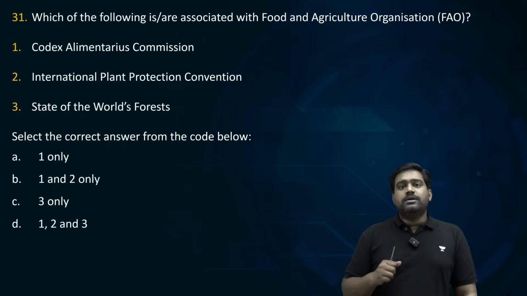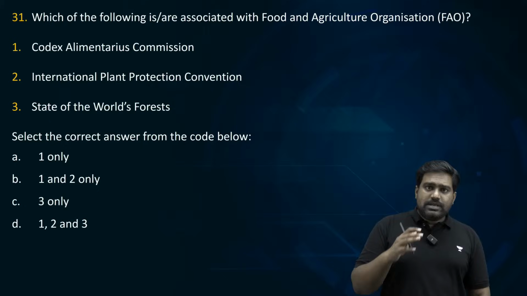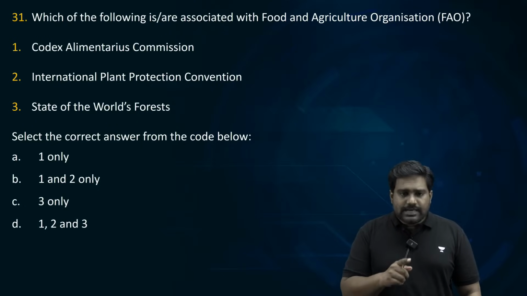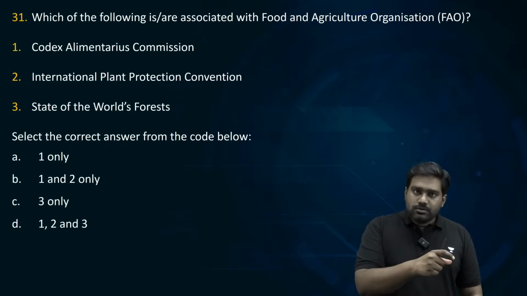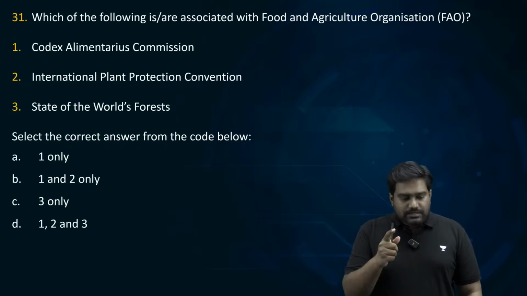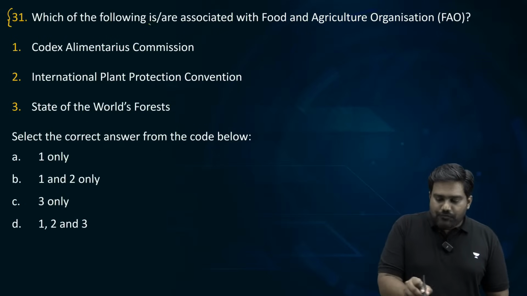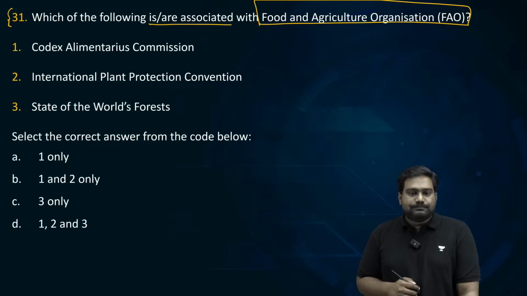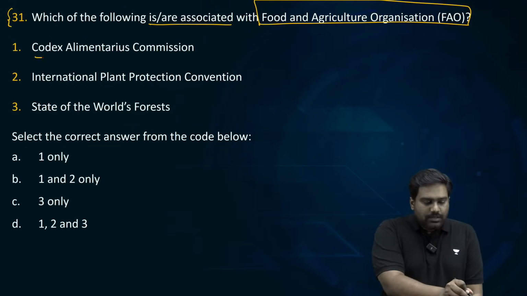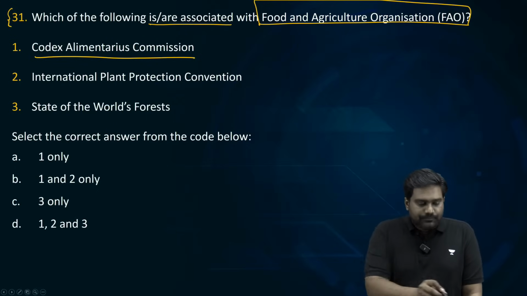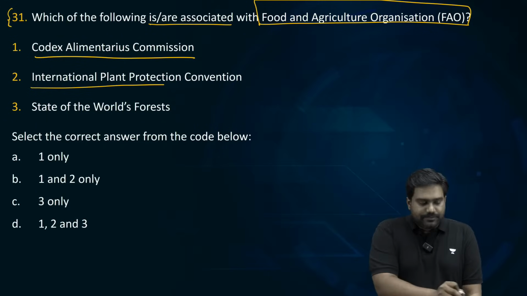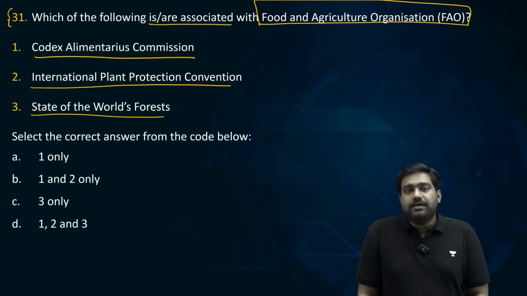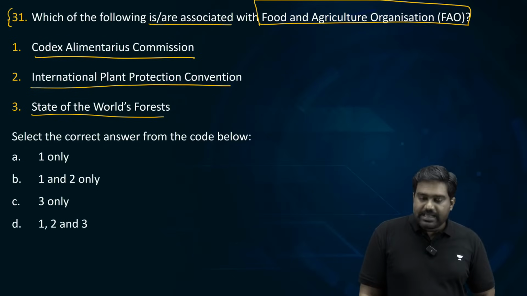If you look at PYQs, the previous question papers, you actually find a lot of related questions based on specialized agencies of the UN. So let's cover some of the important ones through a series of questions. Let's start with question 31. Which of the following is or are associated with the Food and Agriculture Organization? There are 3 options given: Codex Alimentarius Commission, International Plant Protection System, State of the World's Forests. Which of the 3 is or are associated with FAO?